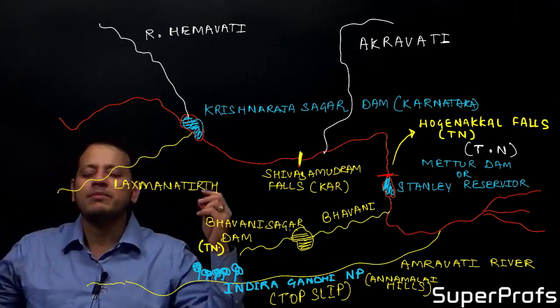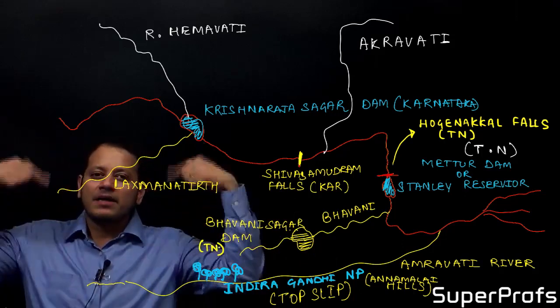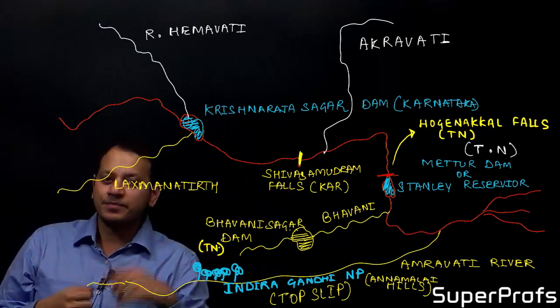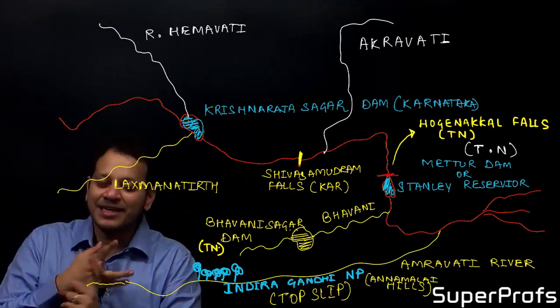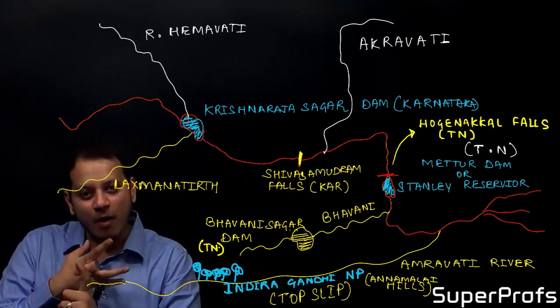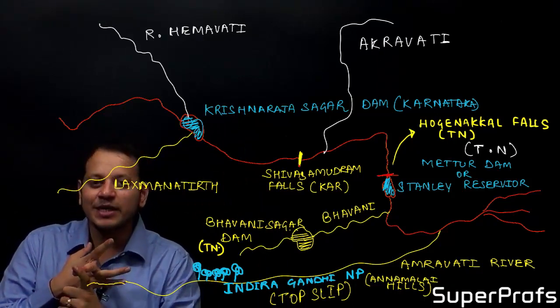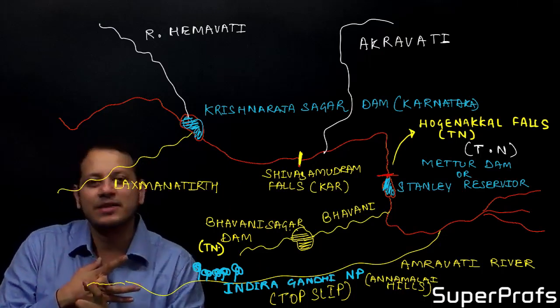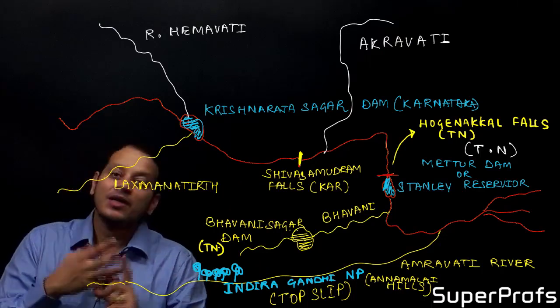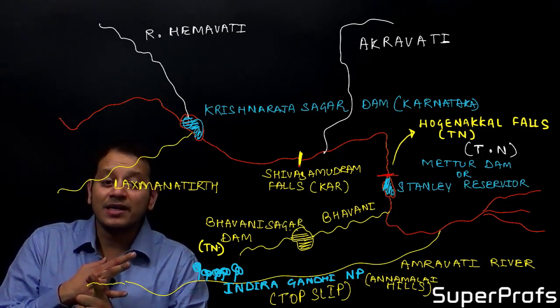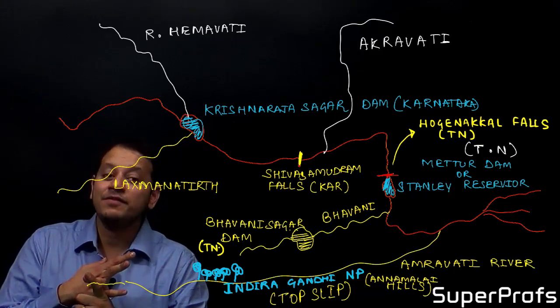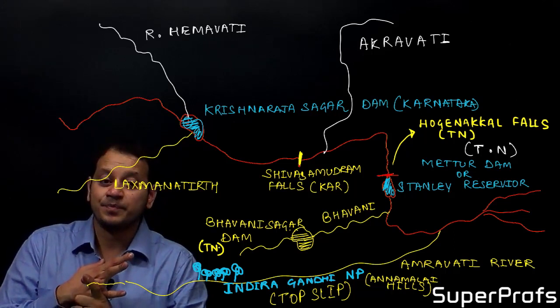The right bank tributaries of river Kaveri: first is Lakshman Tirtha, second is Bhavani, on which Bhavani Sagar Dam is located in Tamil Nadu. And then Amravati, which flows through Indira Gandhi National Park, also known as Top Slip, in the Annamalai Hills in Tamil Nadu.